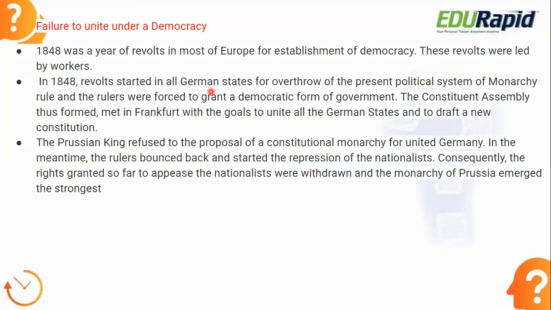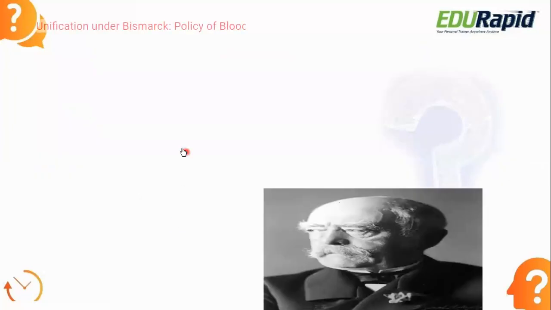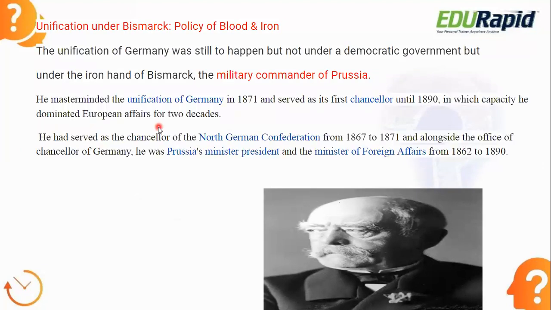So through this, the Prussian ruler became the strongest. The monarch government was there; he was very strong. Next comes the unification under Bismarck and the policy of blood and iron. It is very important.